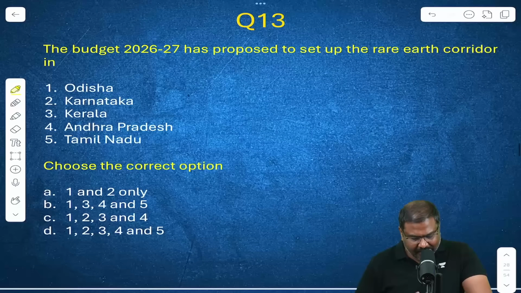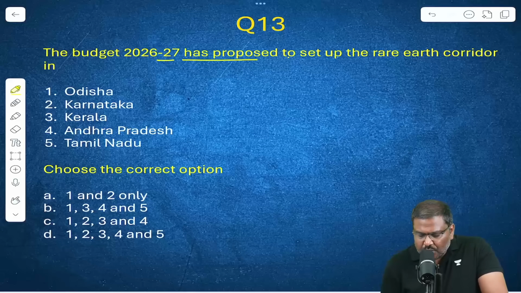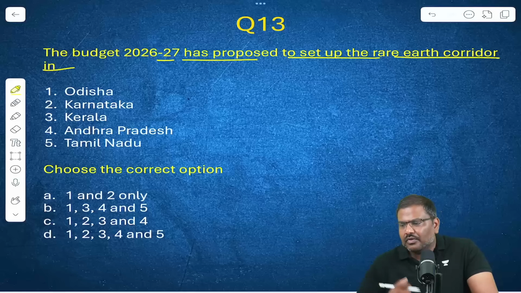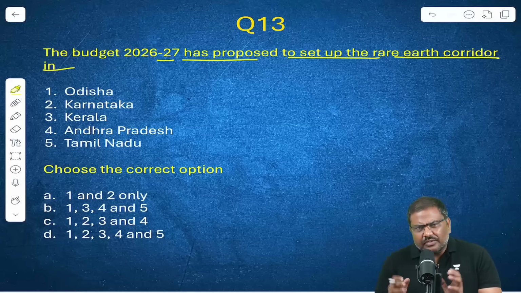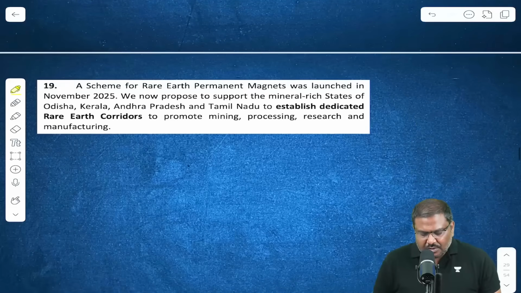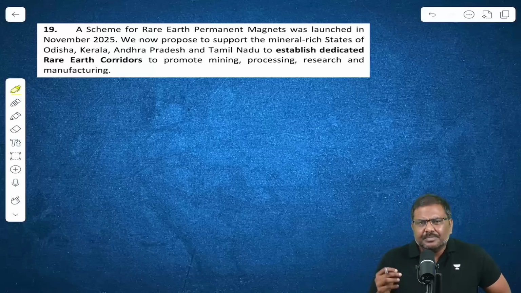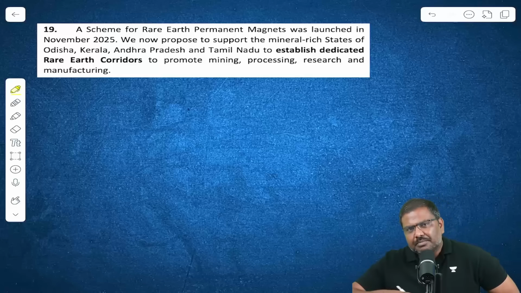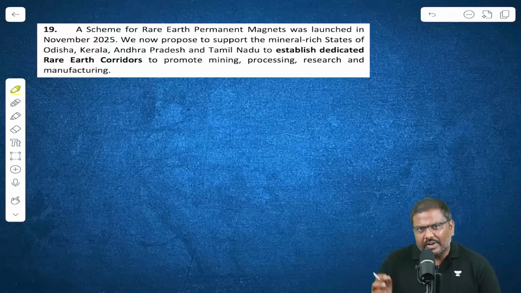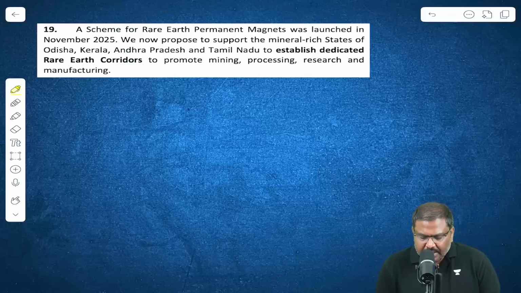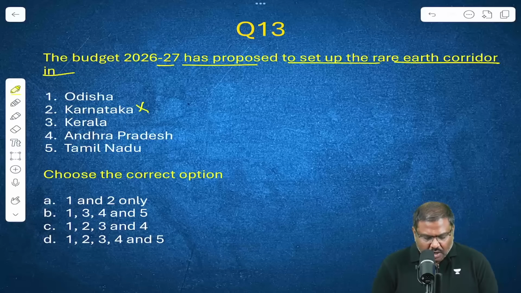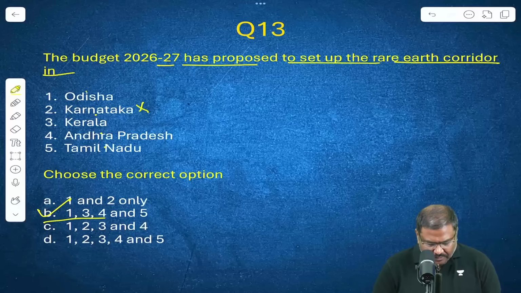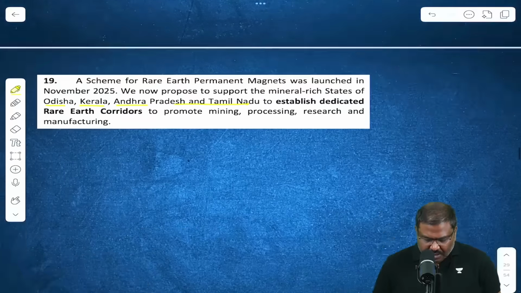Let's move on to question number 13 now. The budget 26-27 has proposed to set up rare earth corridor in which of the following states? Odisha, Karnataka, Kerala, Andhra Pradesh, Tamil Nadu. The finance minister made an announcement in the budget. A corridor that is basically ensuring the supply chain procedures will be promoted in the following states. 4 states have been identified for rare earth promotion: Odisha, Kerala, Andhra Pradesh, and Tamil Nadu. So Karnataka is not part of this particular corridor. 1, 3, 4, and 5. Right option will be option B. Question number 13, option B is the right one.